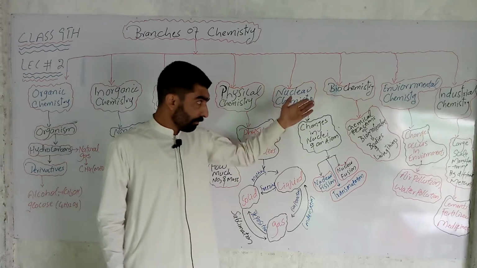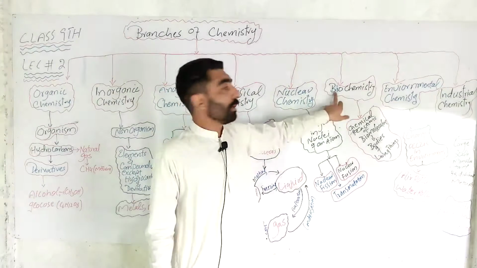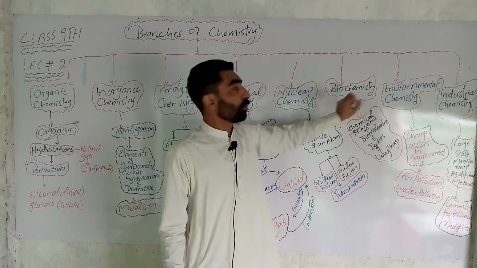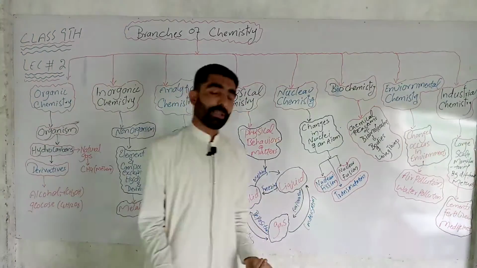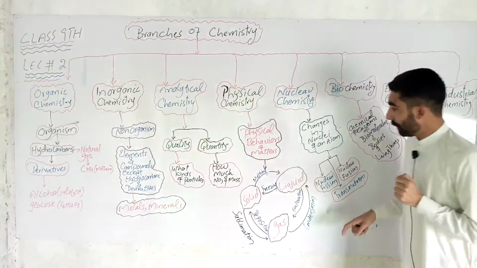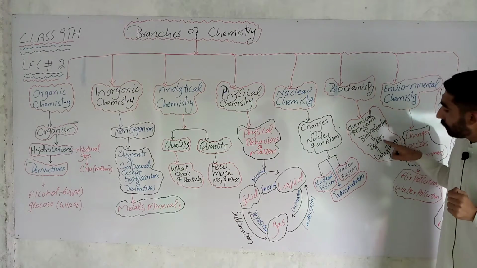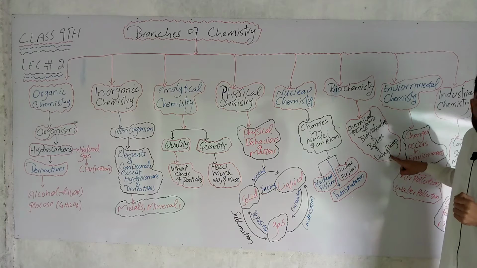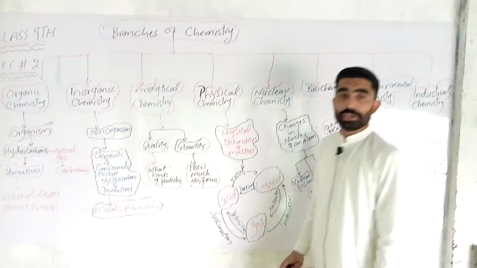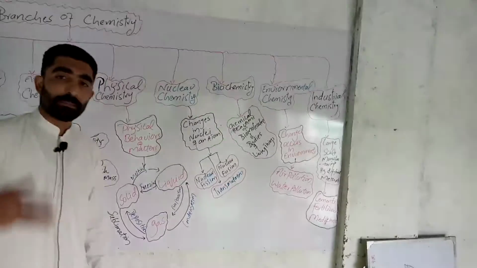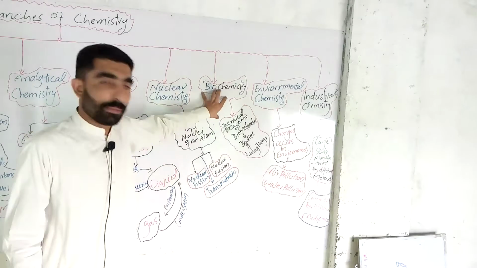Now start biochemistry. The name indicates: bio means life, chemistry means chemical reaction. So it is the study of biomolecules and their chemical reactions which occur in the bodies of living things. For example, carbohydrates, proteins, vitamins are biomolecules, and their reactions occurring in the body are called biochemistry.